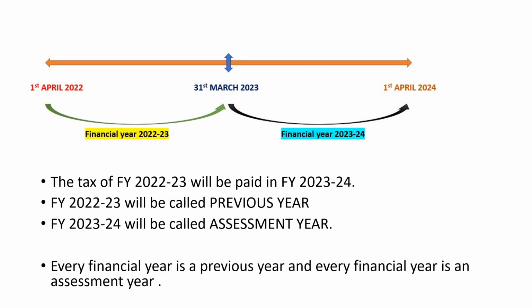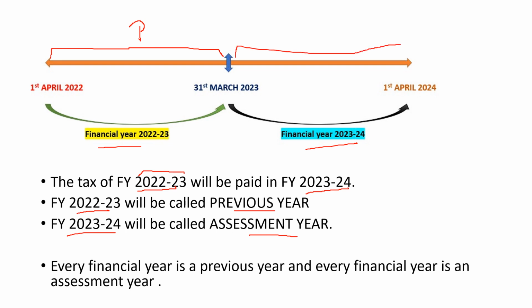Now, the tax of financial year 2022-23 will be paid in the financial year 23-24. So the tax of this period will be paid in this period. Therefore, 2022-23 will be called your previous year. So the time from here till here will be called your previous year. And 2023-24 will be called your assessment year. This is your assessment year.